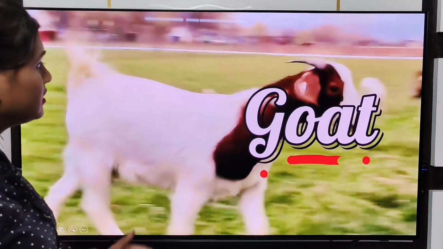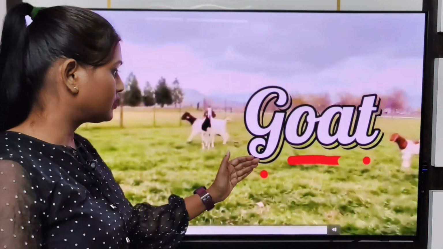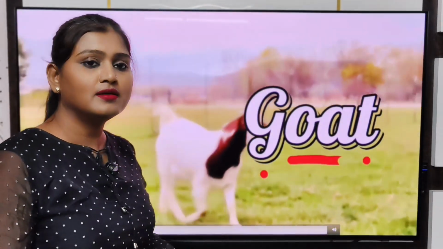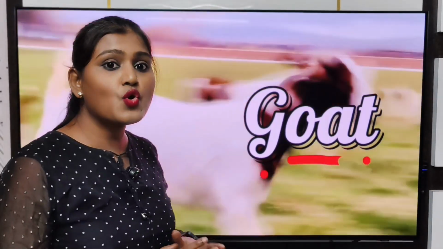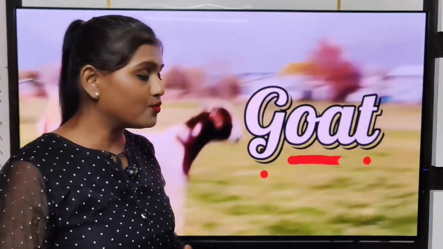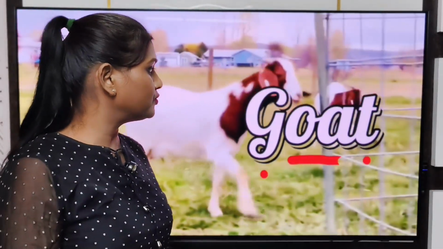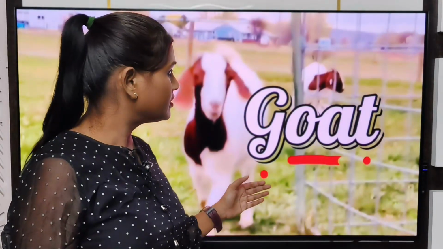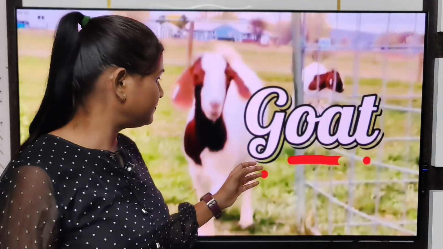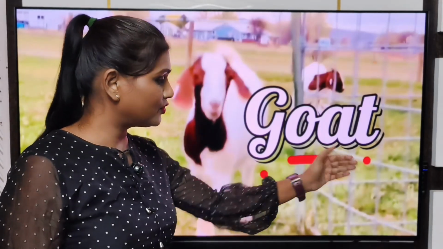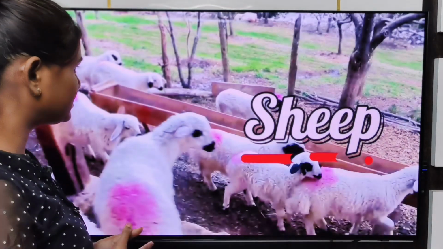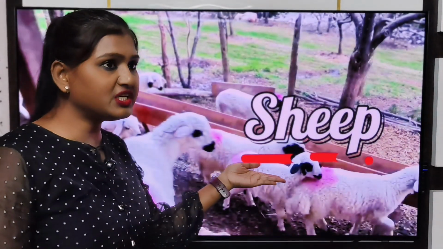Which one is goat? G says G. And OA says O. So it becomes go. And T says T. Goat. Again, let me repeat. G, O, goat. Let's come to our next domestic animal name, which is sheep.